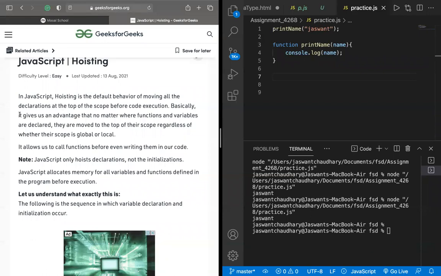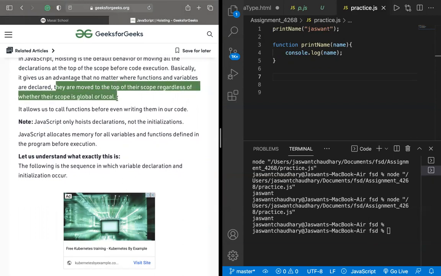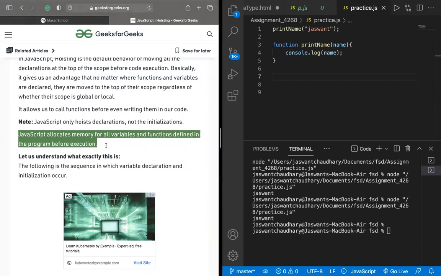So that's why it is written here, it basically gives us an advantage. No matter where the functions and variables are declared, they are moved to the top of their scope, regardless of whether their scope is global or local. It allows us to call functions even before writing them in our code. Note, in JavaScript only declarations are hoisted, not initializations. JavaScript allocates memory for all the variables and functions defined in a program before execution.